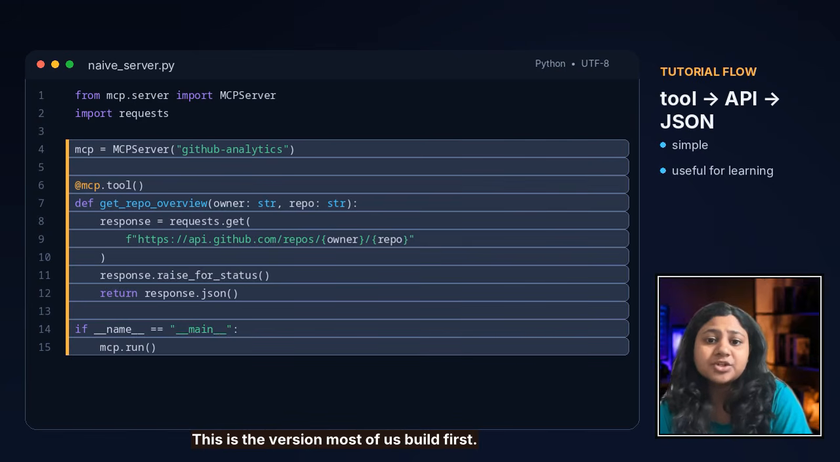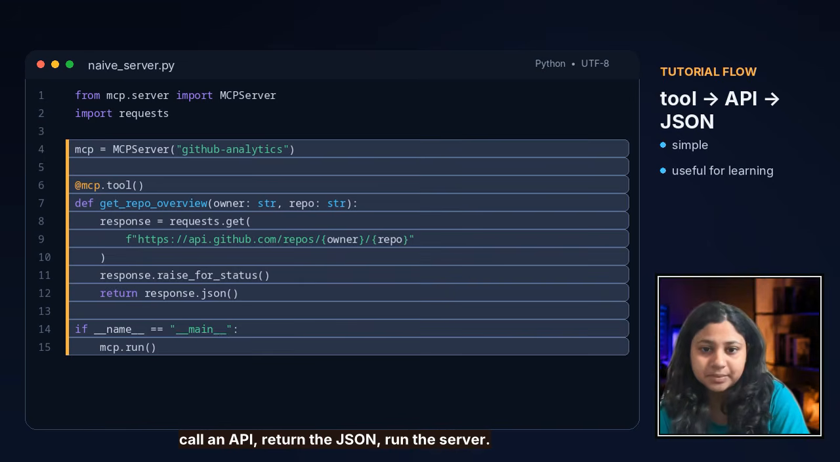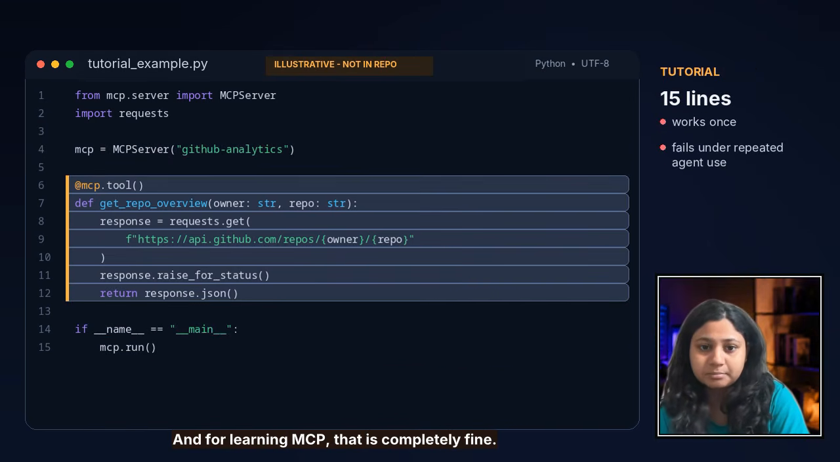So this is the version most of us build first: create the MCP server, decorate a function as a tool, call an API, return the JSON, run the server, and it's done. And for learning MCP, that is completely fine. But a tool call is not a one-time script. An agent can call the same tool again and again during a conversation. External APIs fail. Rate limits also exist.